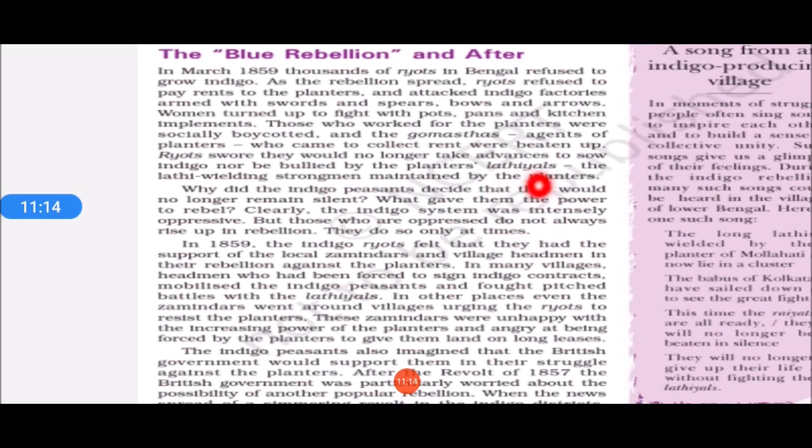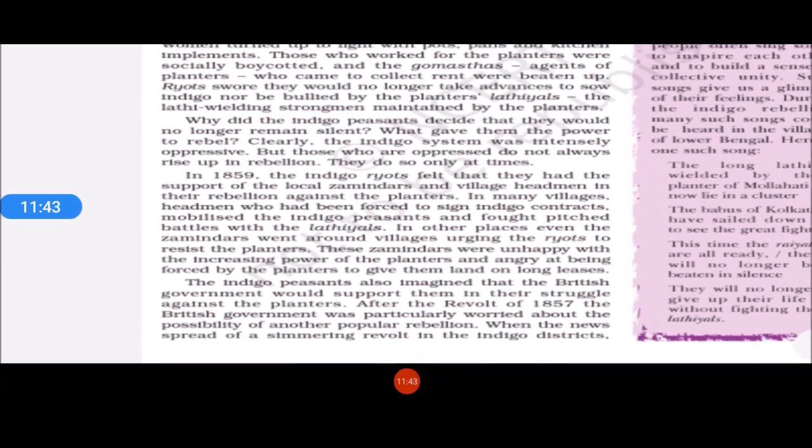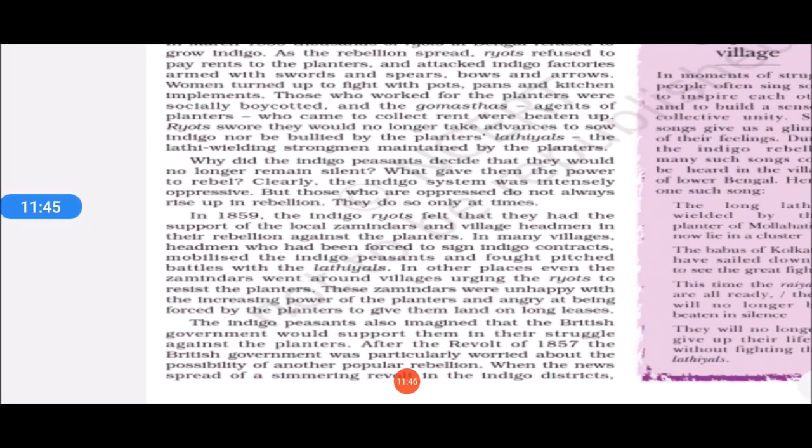lathials. Now lathial means the people who carried the lathi, a very long thick stick, with them. They were very strong men, just like bodyguards, having a very strong body. They were also maintained by the planters, acting like bodyguards for these European planters, and they used to carry a lathi with them, so they were known as lathials. Now the indigo farmers have decided they won't come under the influence of these lathials. They are not going to be afraid of these people.